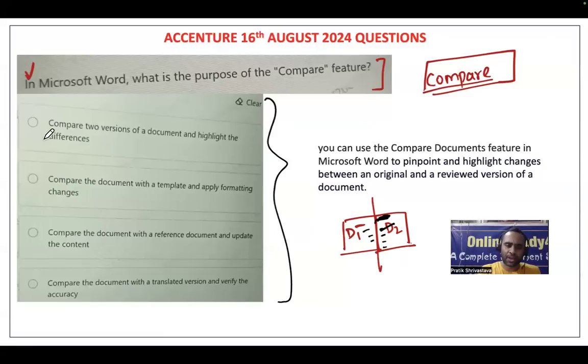Here you could see: compare two versions of a document and highlight the differences. So option A will become the correct answer.